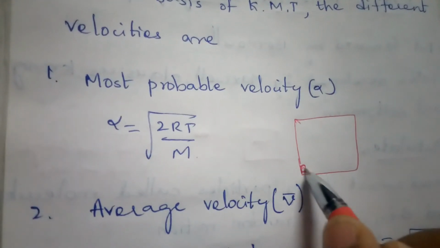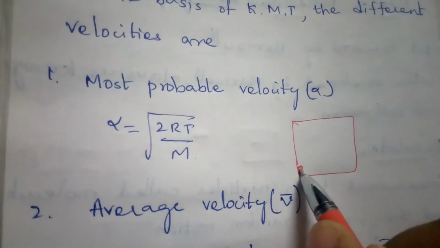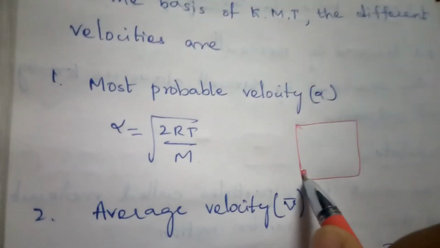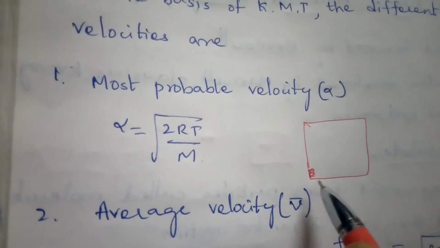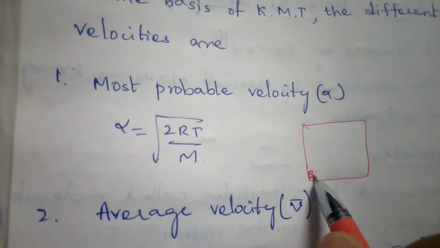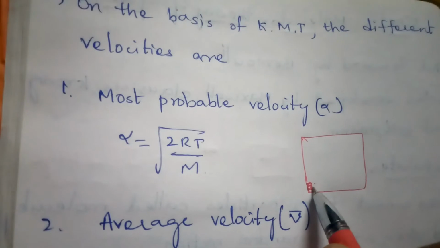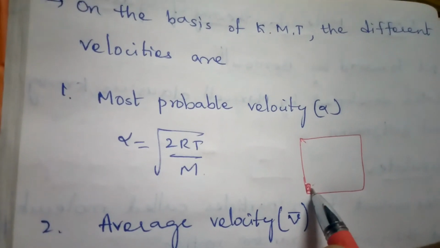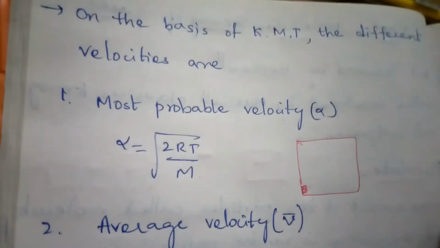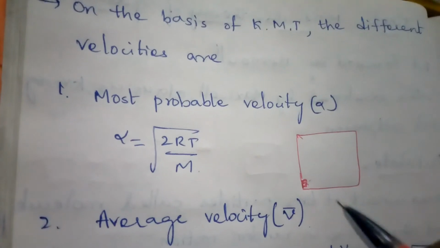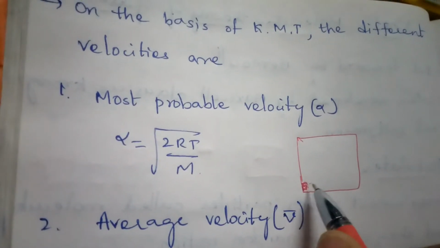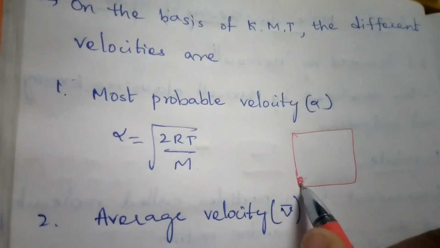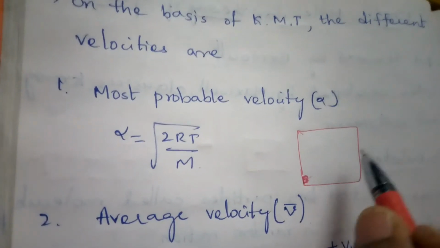The volume occupied by these molecules is very negligible when compared to the actual volume they occupy. They take only a little space, but as they move freely, they occupy the entire room. If we collect all the molecules at one corner, the space occupied by them is very small when compared to the actual volume.